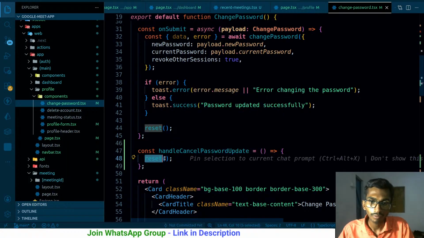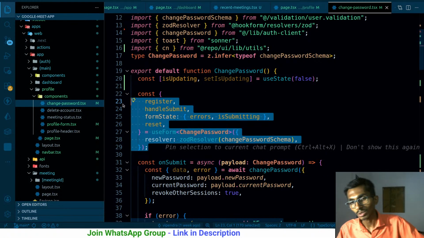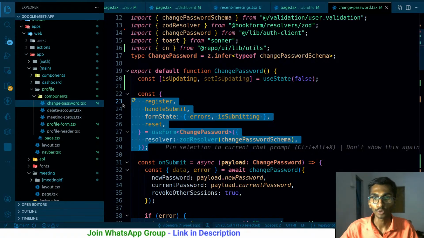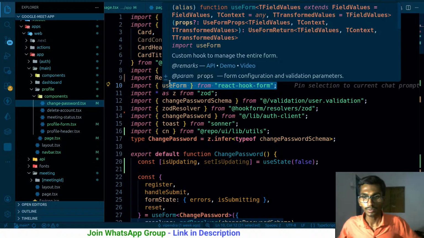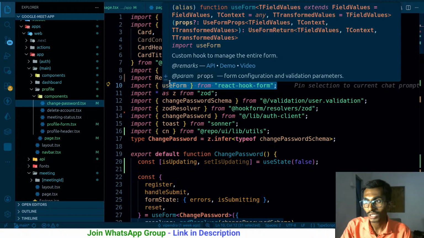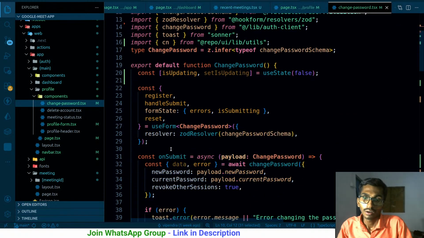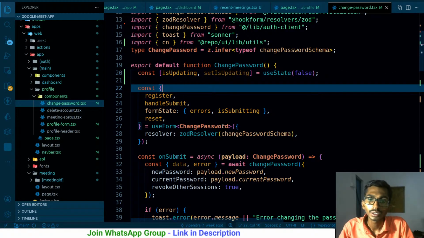Where am I getting this particular reset from? I'm getting it from useForm. Where is this useForm coming from? This is coming from React Hook Form, I hope so. This is just a library that manages the state for you and gives you the values from the form. You don't have to manage the states and all. It just does the job. Alrighty, we have gone through this much. Is updating set, where do we need to use this?